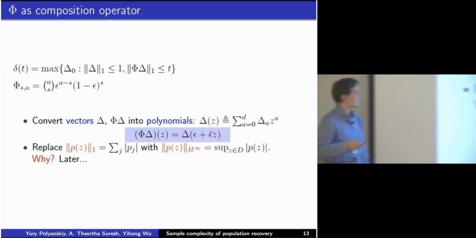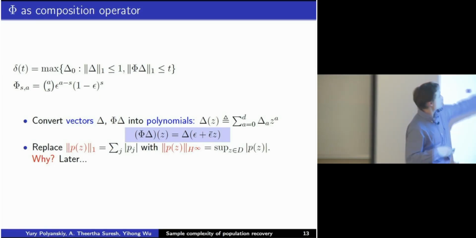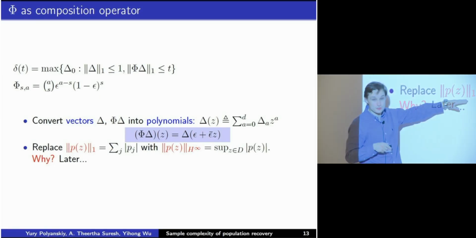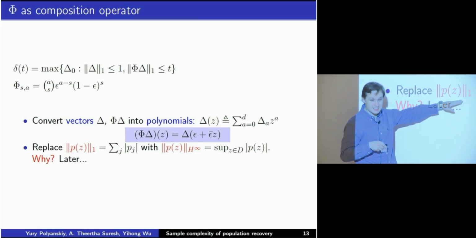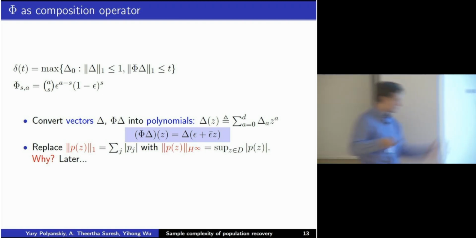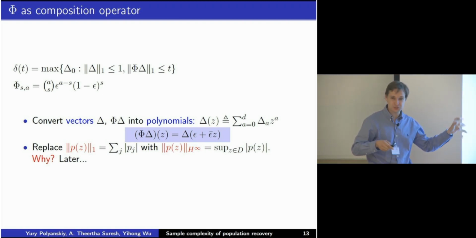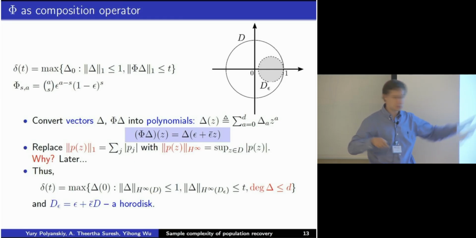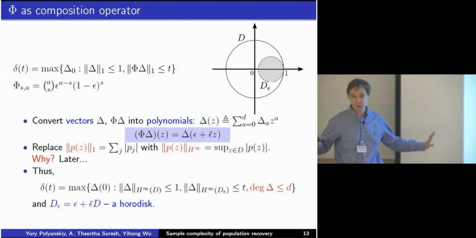The problem is that we are interested in this maximization over the L1 norm of the coefficients of the polynomial. This is an ugly quantity. If you're a complex analyst, you don't like it. What you like is the H infinity norm, meaning the maximum. But they are sister quantities, so let me skip the details and convince you that you can replace one with the other, and then you get this fantastically beautiful problem.